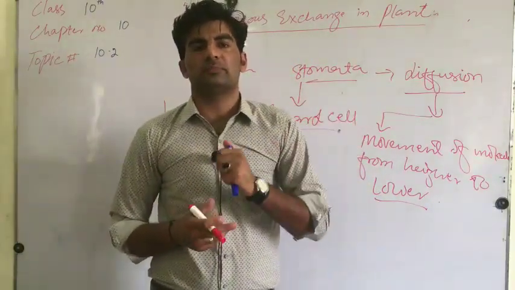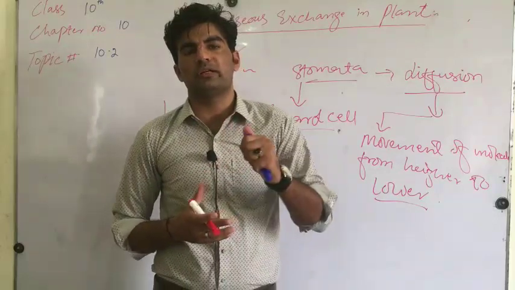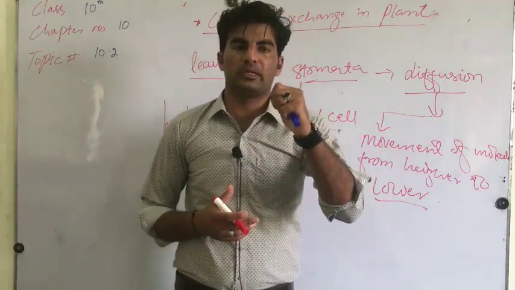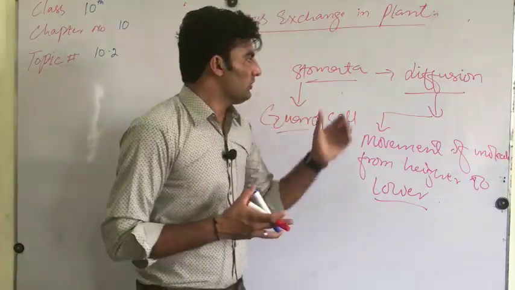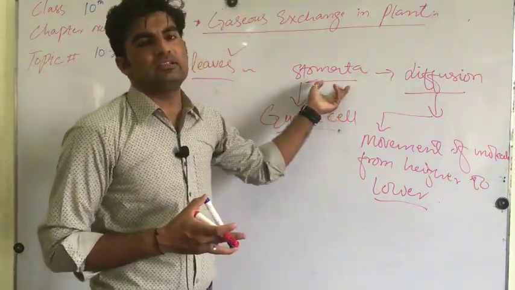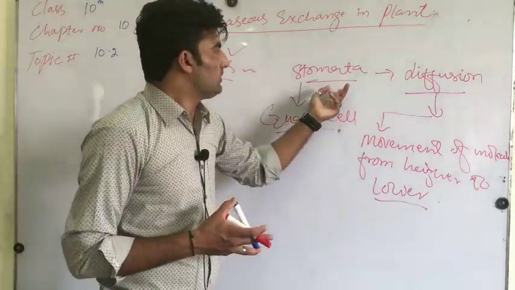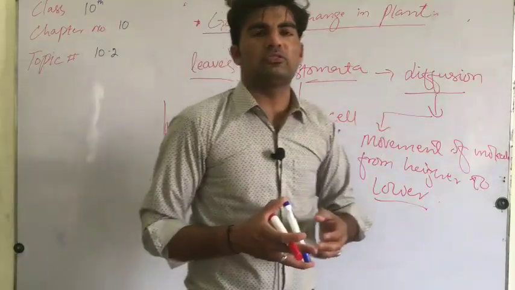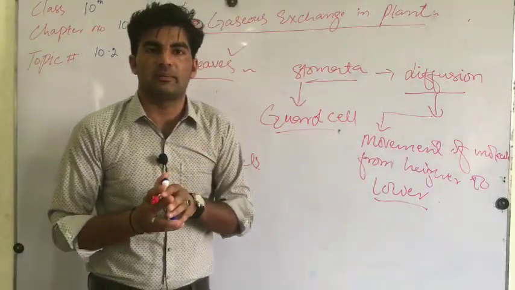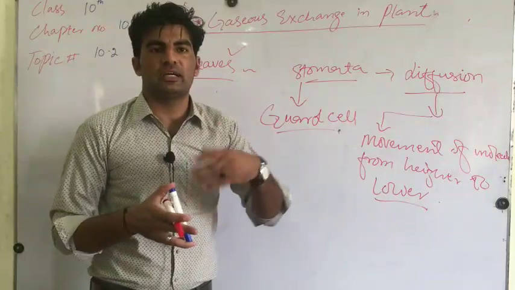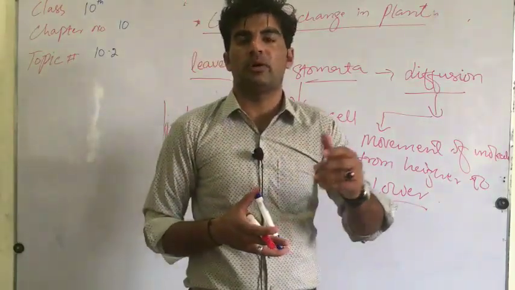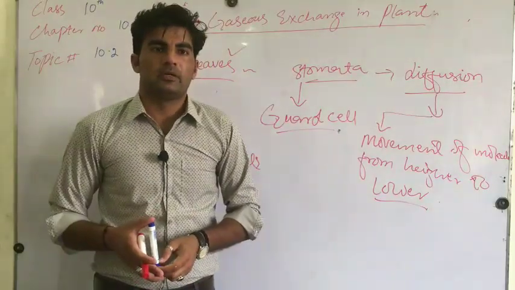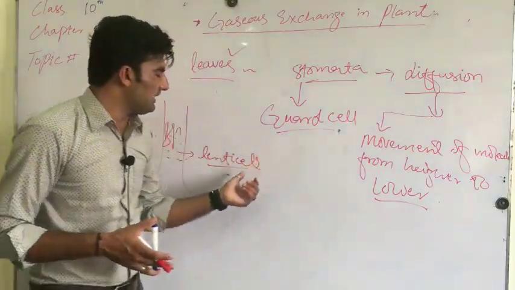These guard cells prevent the plant from transpiration and from the deficiency of water. So when a deficiency of water occurs, these guard cells become closed and the stomata also become closed. If there is no need of oxygen, these guard cells become closed. If there is a need of oxygen, or of expelling byproducts in the form of oxygen or carbon dioxide, these guard cells become open. And another one is the lenticel.